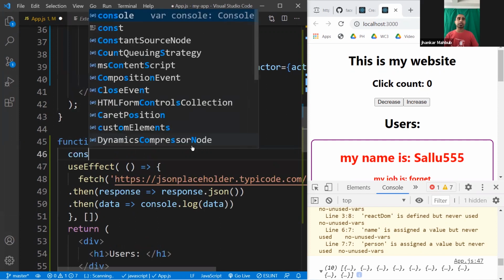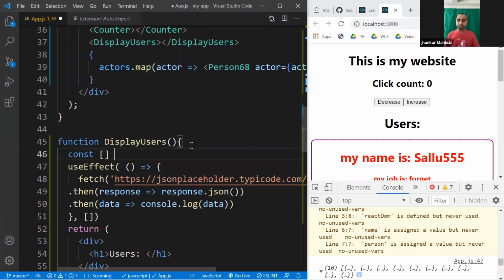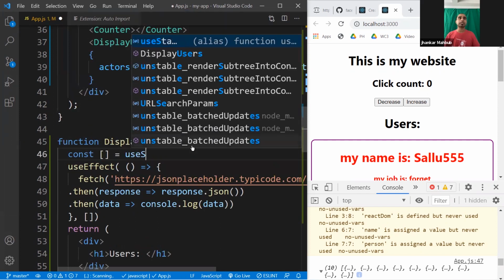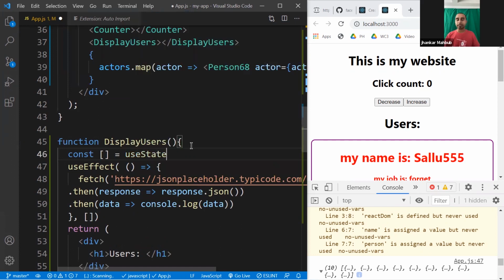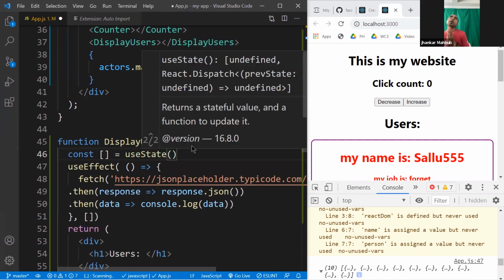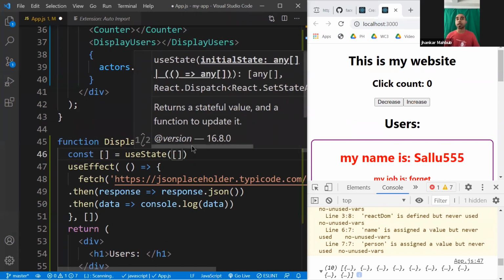So we'll do const something on the left side, and on the right side use useState. And think about what you are loading. You're loading a collection, an array, or a lot of users. That means what would be the default value when there are no users? It would be an empty collection. So your default value is an empty array.